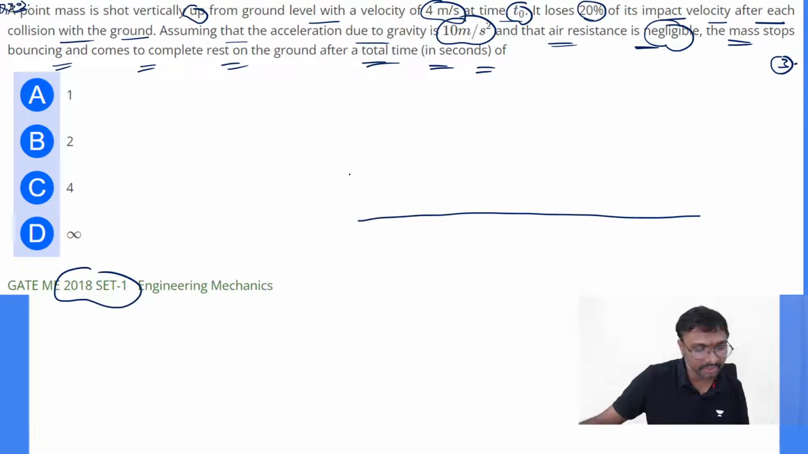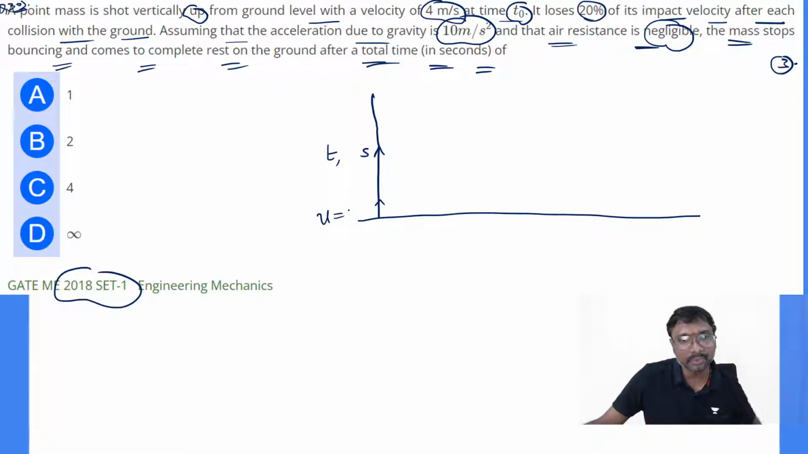First it will be moving up. Let us say it takes t seconds, and the distance traveled is some distance. What is the initial velocity it is fired with? It is shot in the vertical upward direction, that is 4 meter per second.